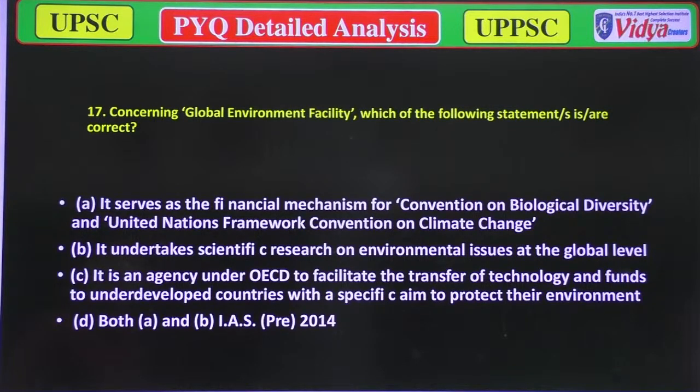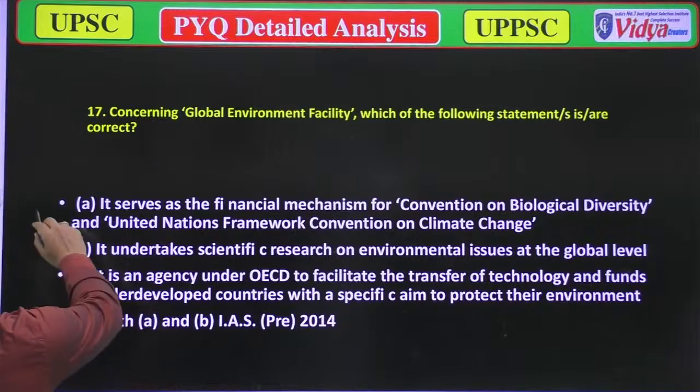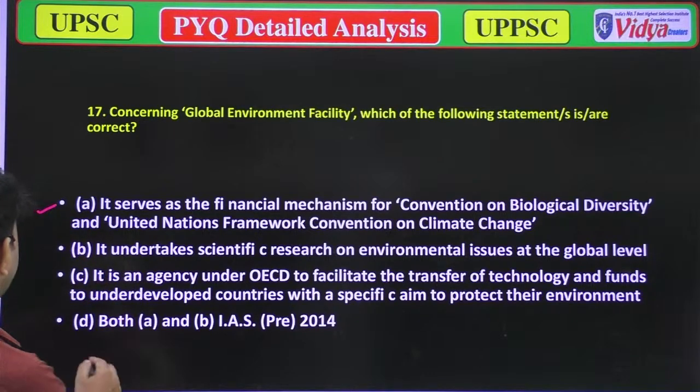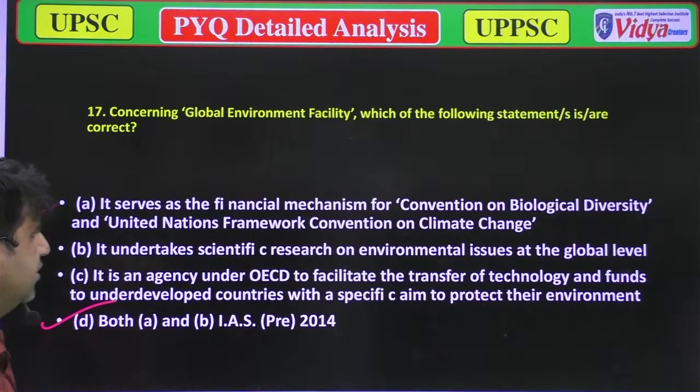Option C, it is an agency under the OECD to facilitate the transfer of technology and funds to underdeveloped countries with special claims to protect their environment. Option D, A and B. Option A is correct, and A, B means option D. A and B both are correct. Now we'll move to the next question.